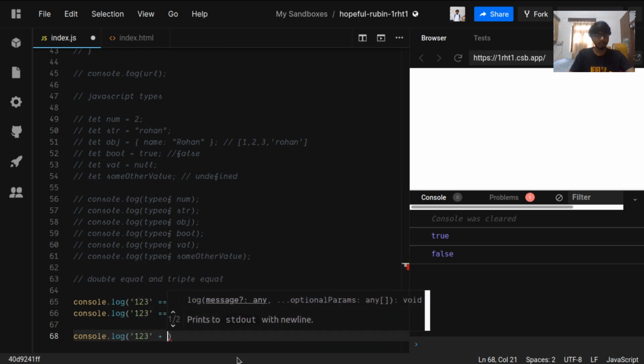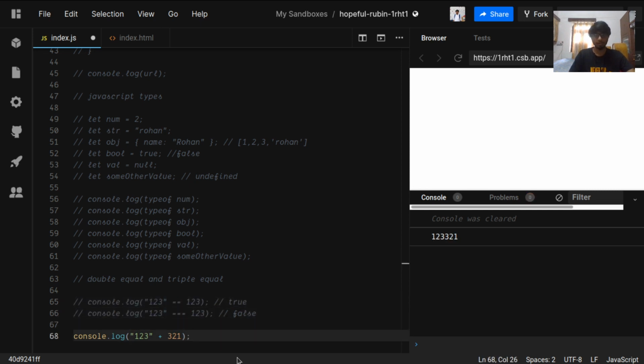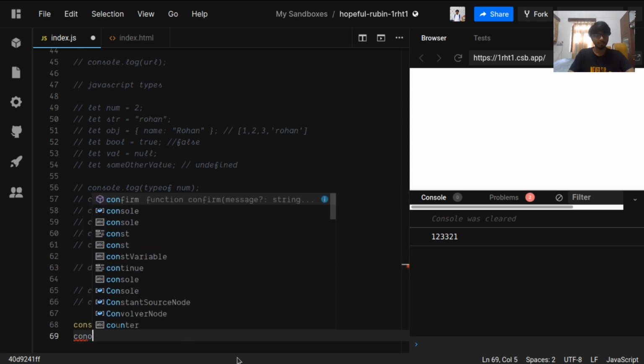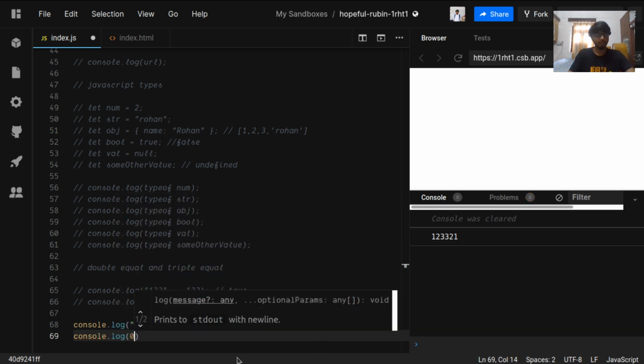Let's see some more weird examples. 123 plus '321'. What will happen here? JavaScript is converting this 321 into a string, and then concatenating the strings. So JavaScript is implicitly type converting this for us. It does not only convert number to string, it can convert string to number as well.